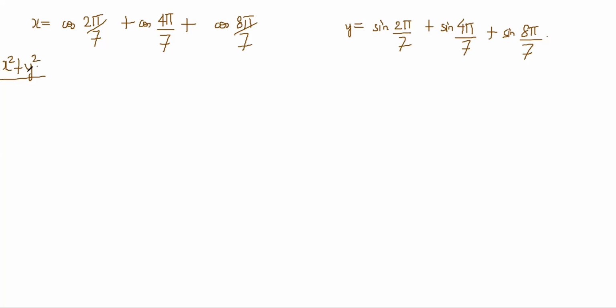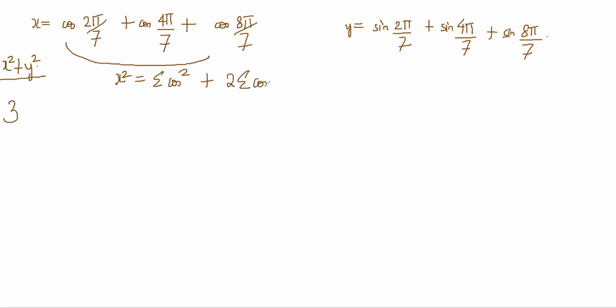We don't have to do much here. x square plus y square gives 3 immediately. If you do x square, it will be the sum of the squares plus 2 times the sum of the products of the terms.